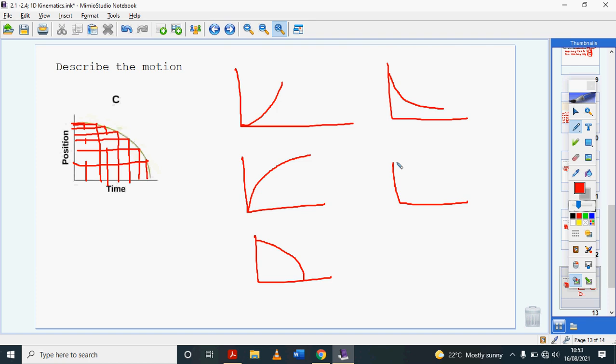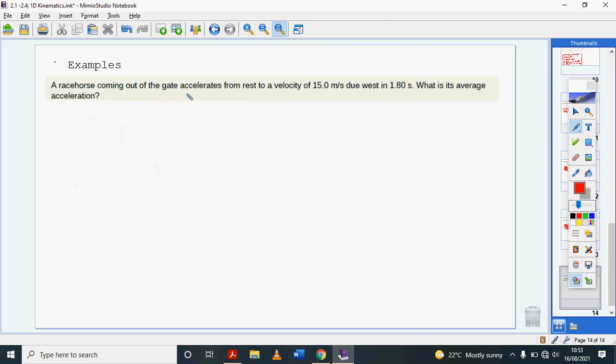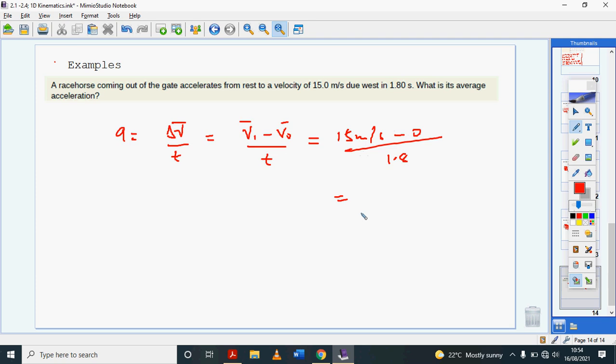If a racehorse is coming out of a gate and accelerates to a velocity of 15 meters per second due west in 1.8 seconds, what is its average acceleration? Acceleration is change in velocity divided by time: the final velocity minus initial velocity, divided by time. Final velocity is 15 meters per second. It's coming out of the gates, so its initial velocity is 0 meters per second, and the time is 1.8 seconds. So go ahead and calculate the acceleration.